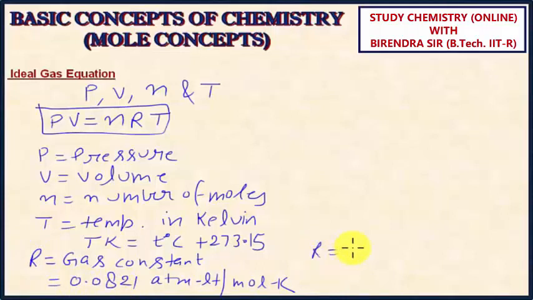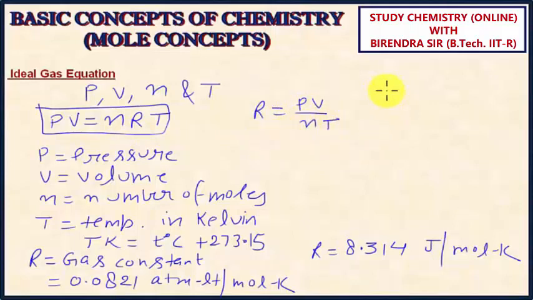Another value of R is 8.314 joule per mole per Kelvin. Here we are using SI units of pressure, volume and temperature. Now, with the help of this PV equals nRT, I can write R is equal to PV upon nT.